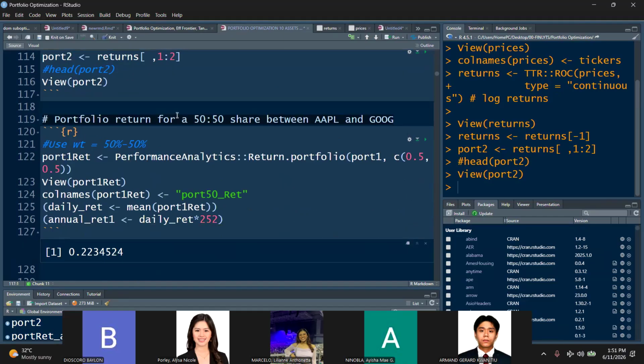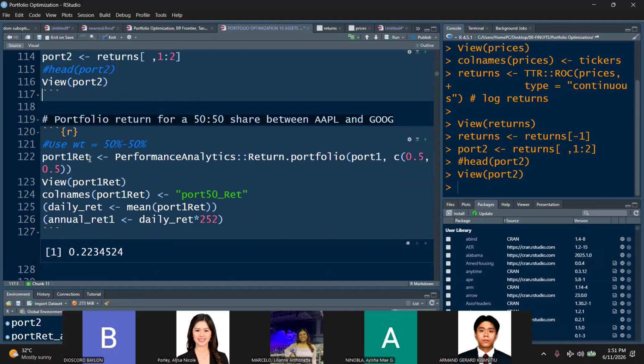All right. So let's now compute for the returns of Apple and Google of your portfolio of two assets. Let's assume that they're equally weighted. Of course, they can be not equally weighted. One can be 70%, 30%, etc., but the total should be 100%. Okay, let's assume that the weight is 50-50.